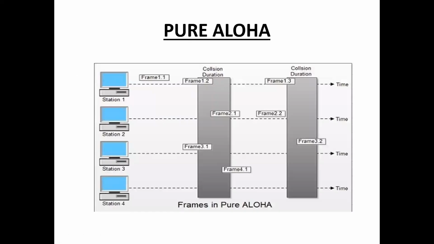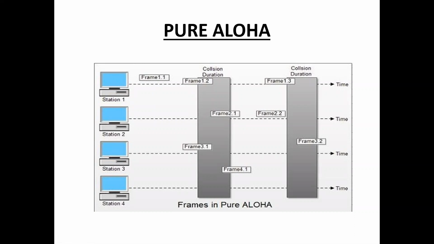Here, pure Aloha. See in this diagram, four stations contend with one another for access to a shared channel. There are four stations: station 1, station 2, station 3, station 4. All these stations are transmitting frames.